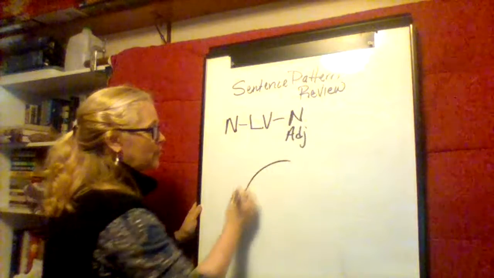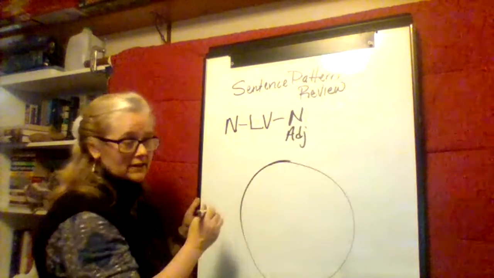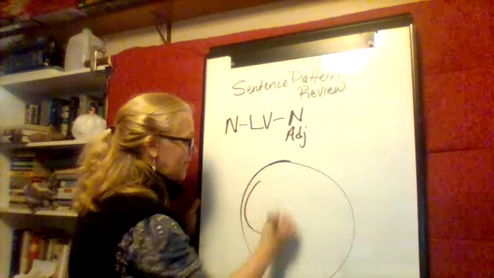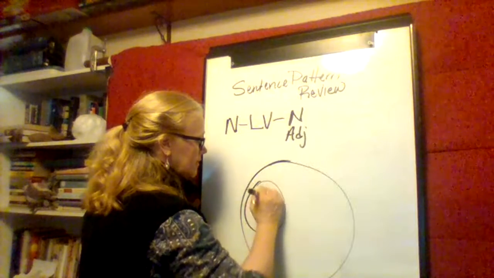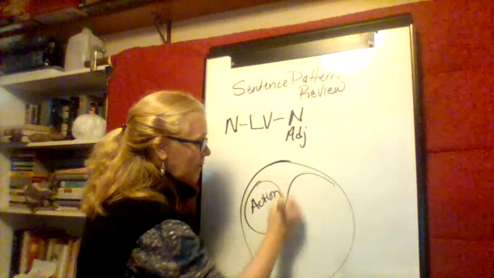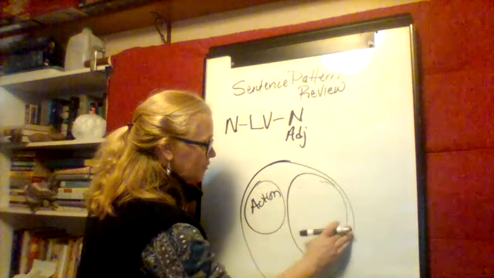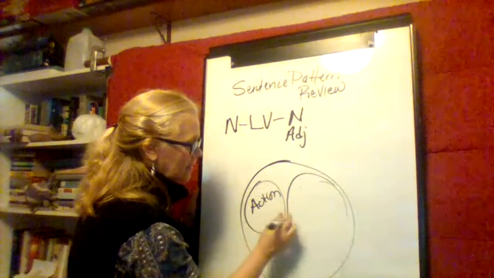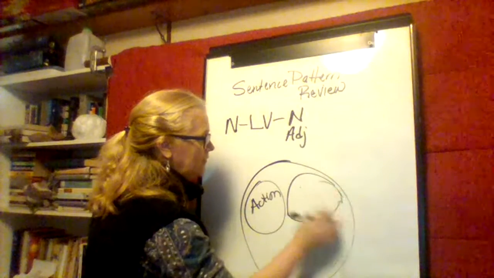So if you think of verbs as a big set, some of them are action verbs, like those I just listed. Some of them, it's usually a smaller subset, are linking verbs.